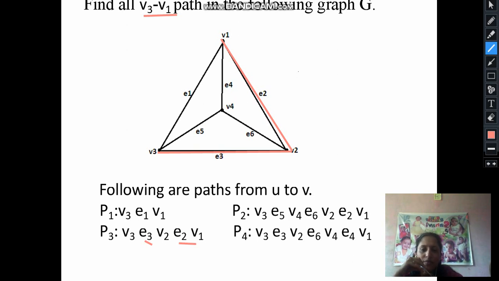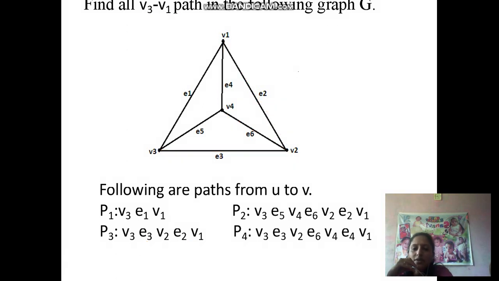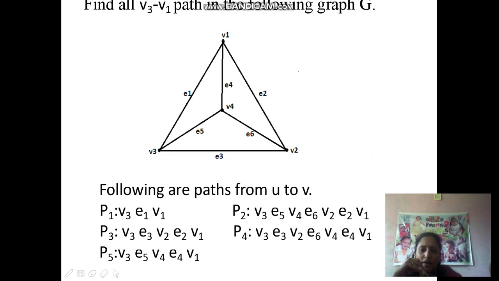Now P4 is one more path from V3 to V1. Starting from V3 to E3, E3 to V2, V2 to E6, E6 to V4, V4 to E4 and then going to V1. So these are 4 paths from U to V. Consider one more path, P5: V3 to E5, E5 to V4, V4 to E4 and then V1. You may find one more path which is different from these 5 paths.